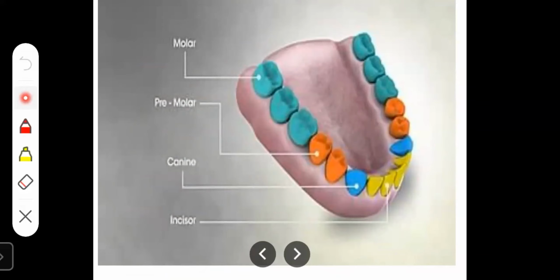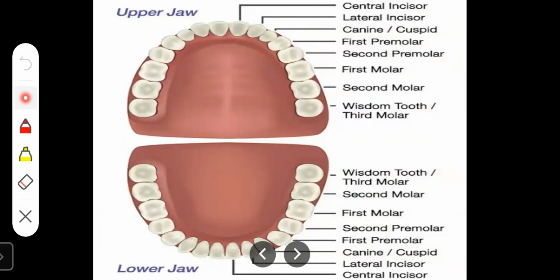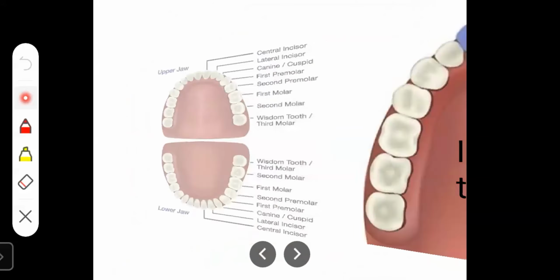There are a total of 8 incisor teeth, 4 in the lower jaw and 4 in the upper jaw. They have sharp edges that help to bite the food.